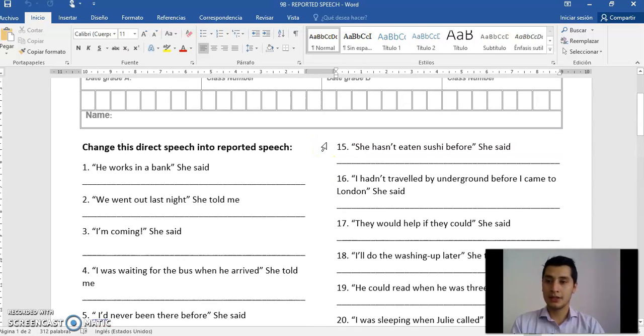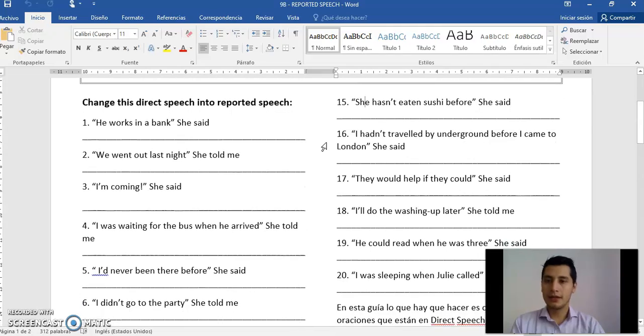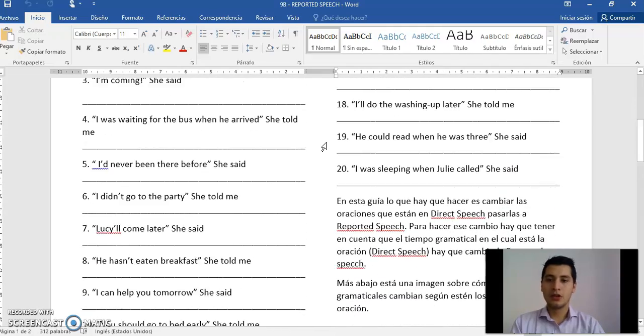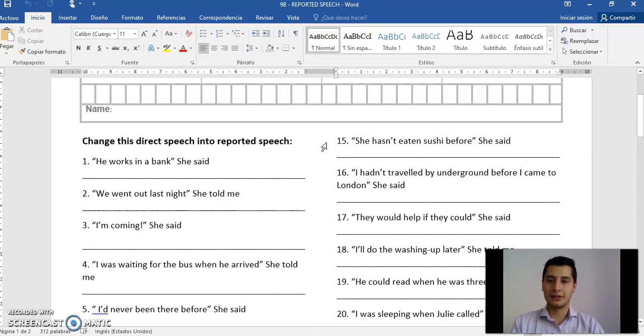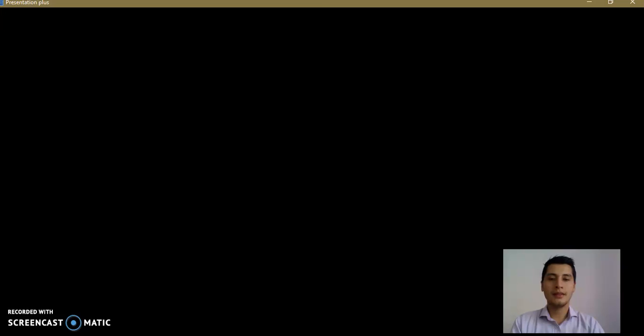En la clase también voy a estar explicando y resolviendo este ejercicio en el cual yo pude ver que ustedes tuvieron algunas dudas. Por lo tanto, quiero que este documento lo tengan a mano en el momento de desarrollar el ejercicio. Okay? So we are going to continue with this also. And finally, we are going to continue with this one.